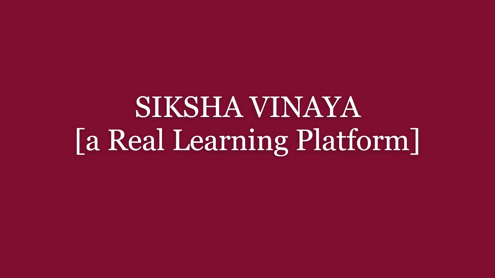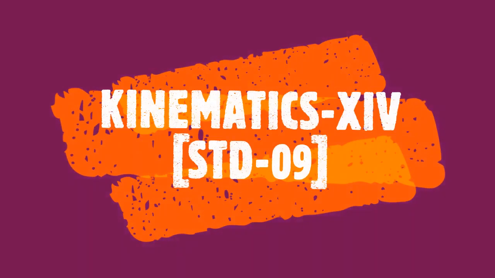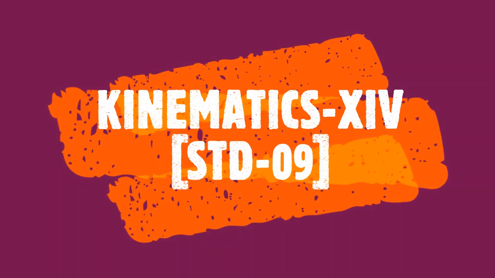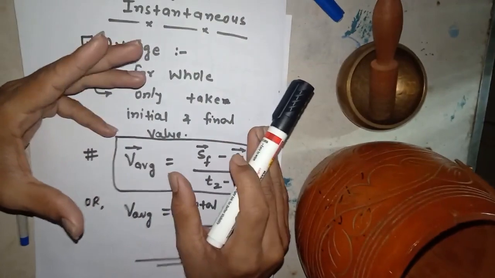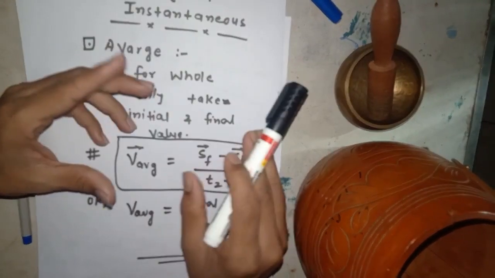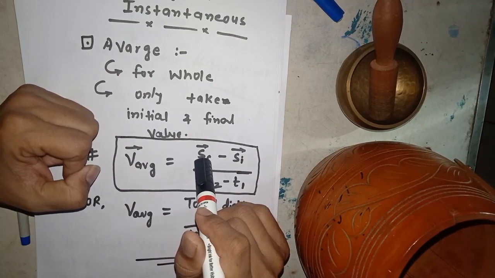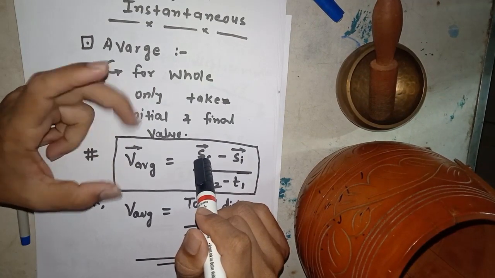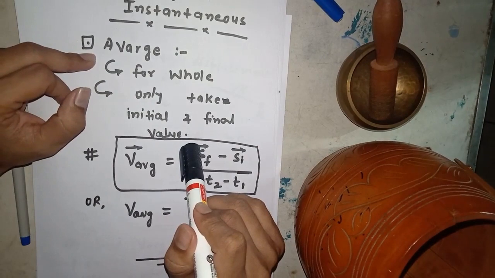So, what is the average in physics? Average must be calculated in physics for the whole journey of motion, meaning from initial point to final point, not in between or the segments of the journey, but as a whole. Average means as a whole, complete journey. That's why you have to take initial and final value for average.